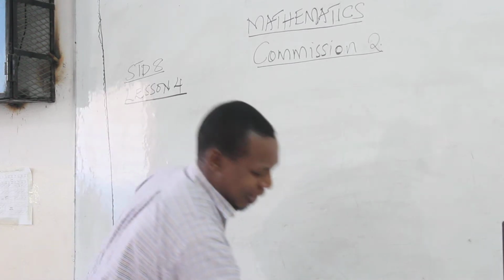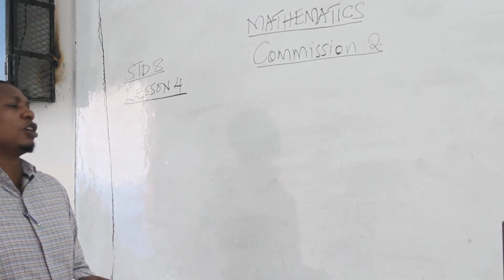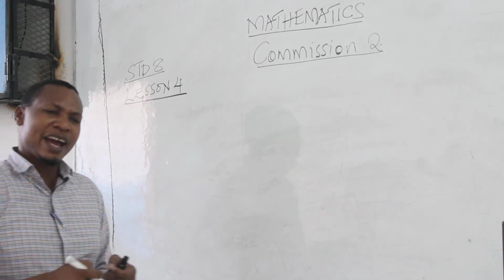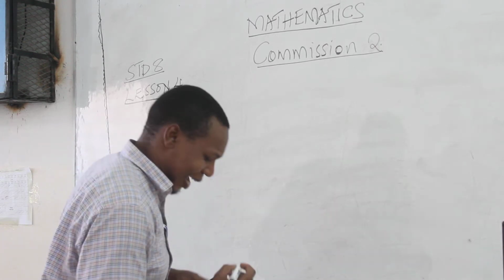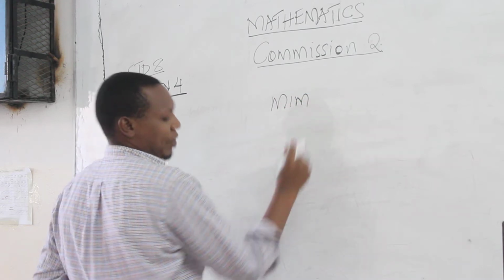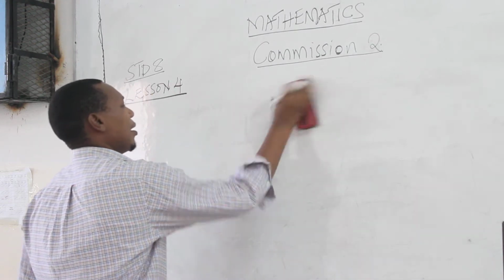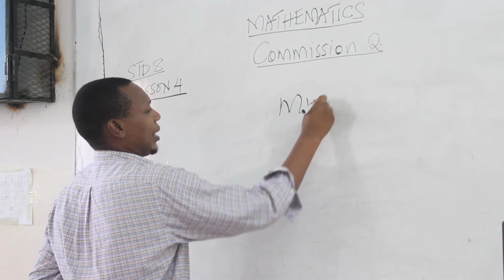Then from there, we ended up talking about when maybe you want to get the total sales, when you have been given a condition, and that's where I'm going to start from. When given a condition, we have what we call the minimum sales.